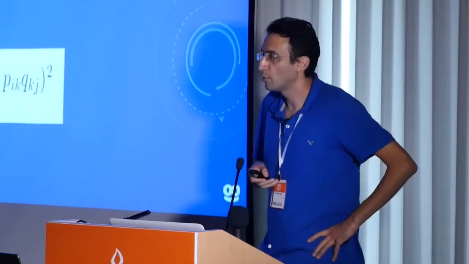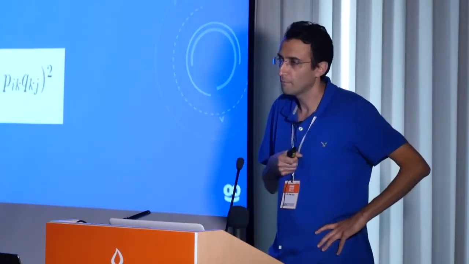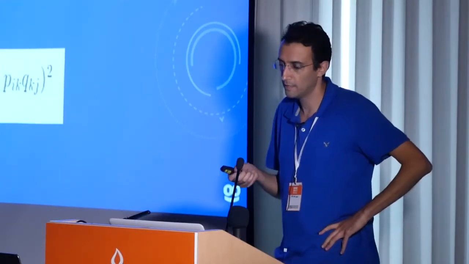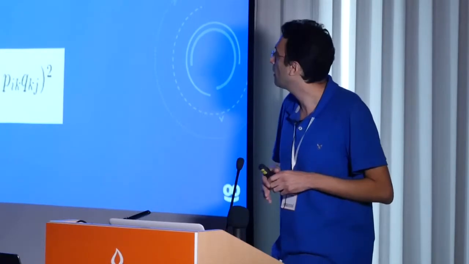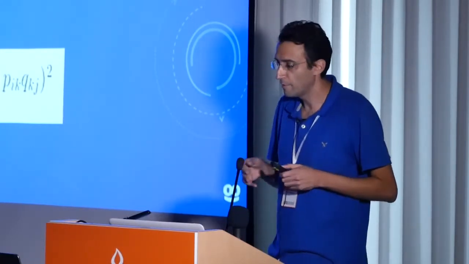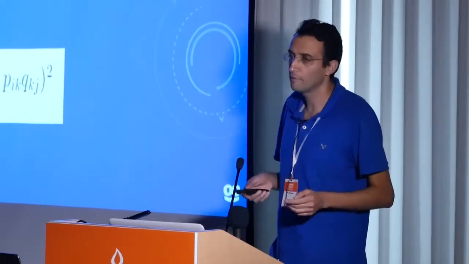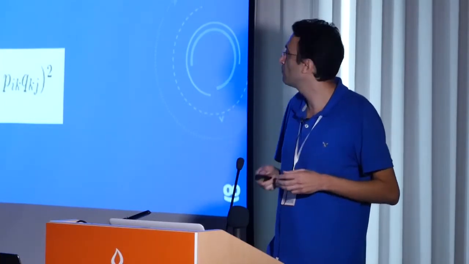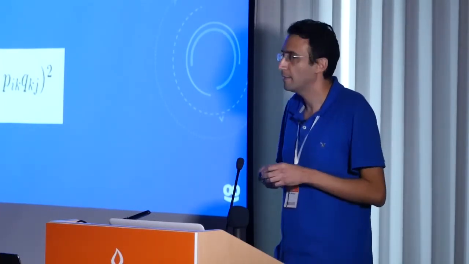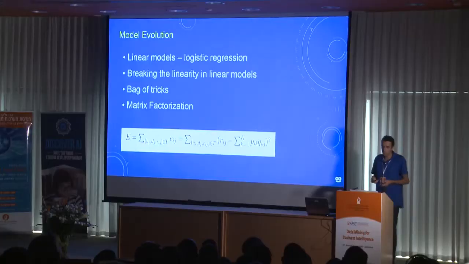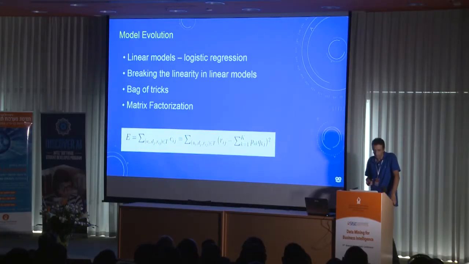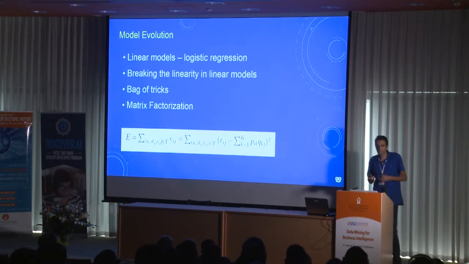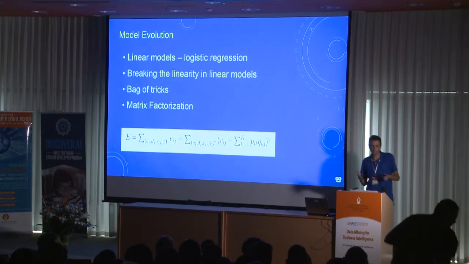So we start with the workhorse of machine learning and statistics. These are the linear models, logistic regression. They are very appealing because they are very simple, very easy to train, very easy to serve. And they are also understandable. The weights of the model actually mean something. But unfortunately, they are too simple, and we cannot use them as is. Data in the real world is hardly linear.